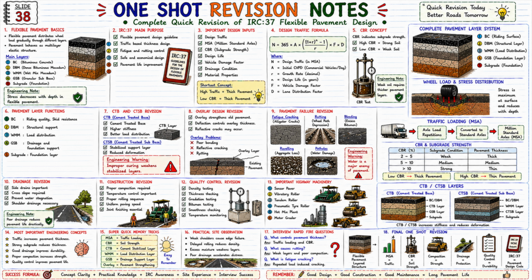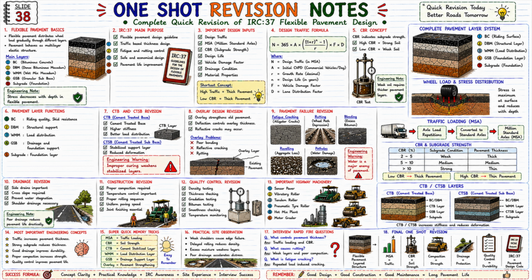Now let us look at the 10th topic. 10. Weather considerations during construction. In which weather conditions should construction be avoided? Heavy rainfall. Excessively low temperature. Strong wind conditions. Now see the important points below. Ensure dry surface condition before paving. And paving on a wet surface weakens the bonding.